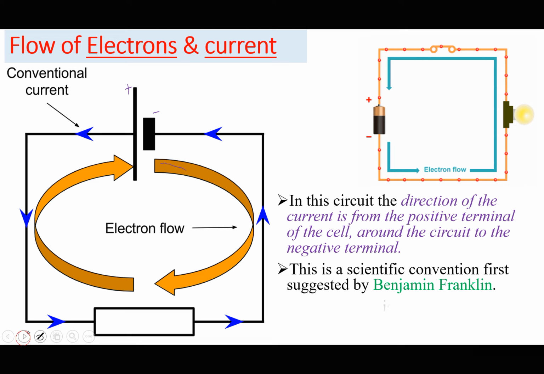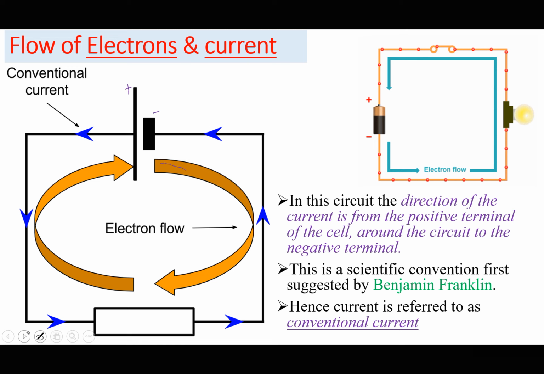Hence, we just agree by decree that current flows from positive to negative, but because the charge carriers are the electrons, and yet the negative terminal is negatively charged, we do not really expect electrons to flow from positive to negative, because they would be repelled. So we believe that because electrons are negatively charged, they would be flowing from the negative terminal to the positive terminal, as the current flows from the positive terminal to the negative terminal.